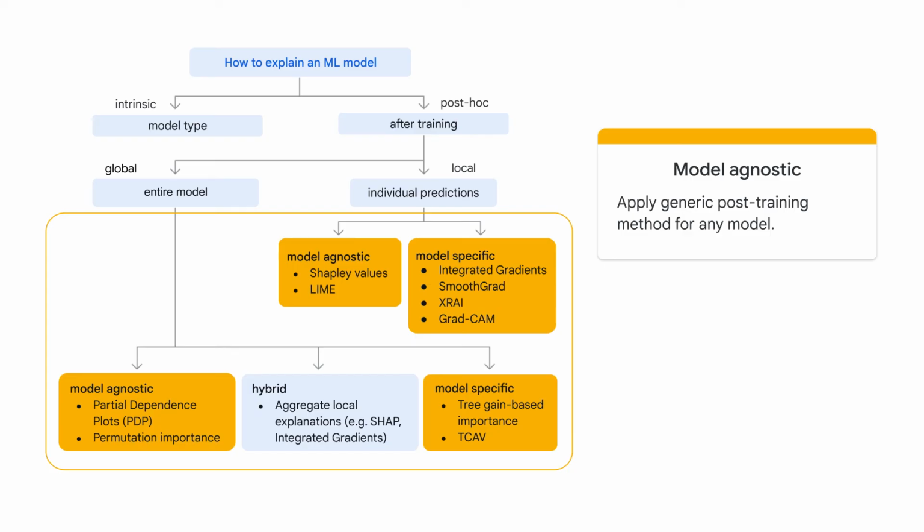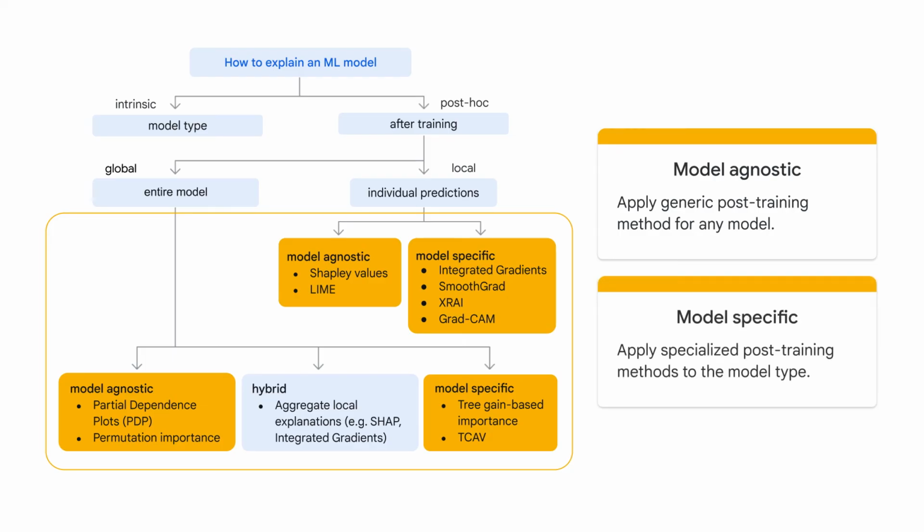Model-agnostic interpretability methods don't rely on model internals. Instead, they analyze how changes in input features affect the model's output predictions. This approach allows these techniques to be applied to a wide range of machine learning models. Model-specific interpretability method is restricted to usage on specific types of machine learning models. For example, some techniques rely on the gradients of a neural network and can only be applied to differentiable models like deep neural networks.